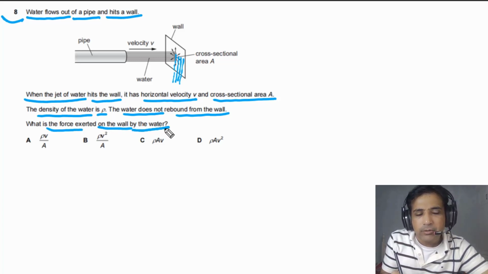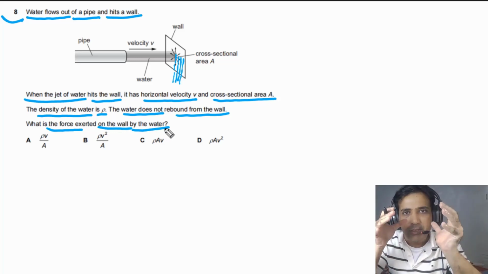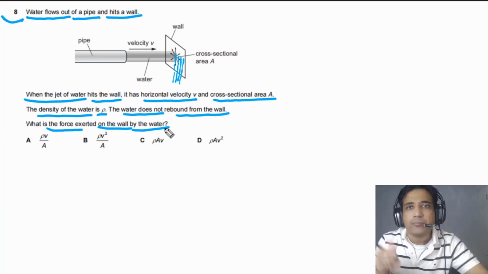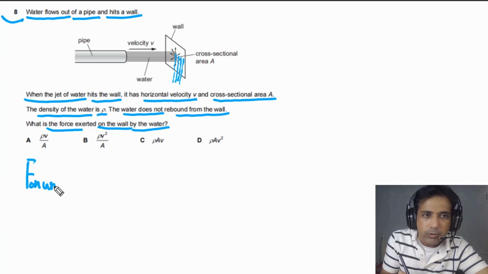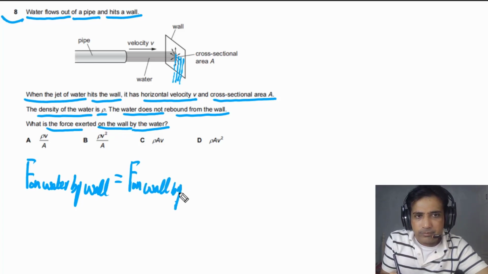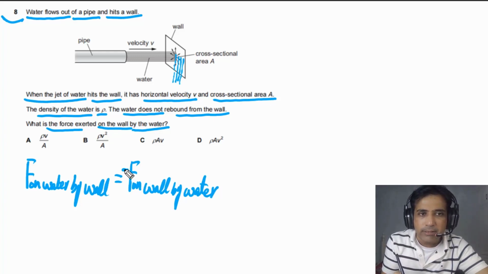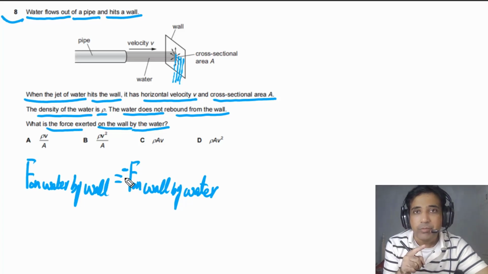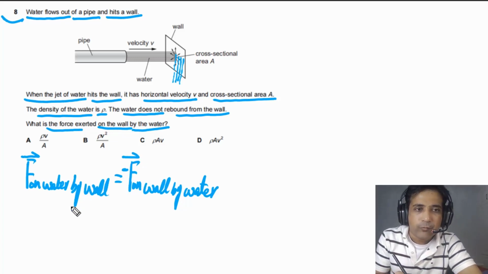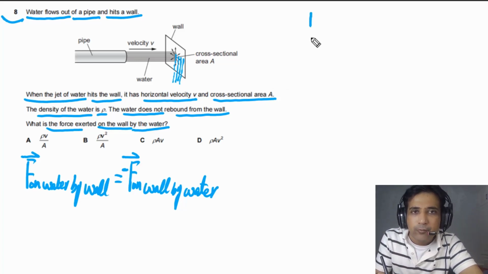In order to answer this question, we need to understand the force on the wall and the force on the water. They are action and reaction forces. So simply we can say force on water by wall will be equal to force on wall by water. We will add a negative sign here, meaning forces are equal in magnitude but opposite in direction. Forces are vectors, so we can also add an arrow here. Now we need to find the force on water by wall. If we have that, we can find the force on wall by water.